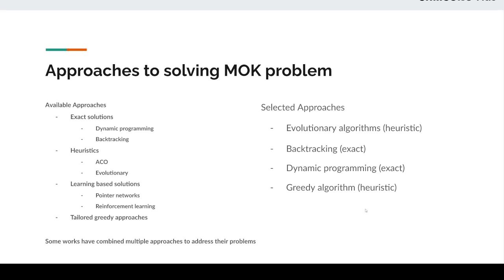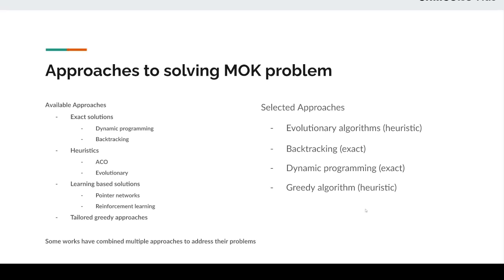Solving a multi-objective knapsack problem is not a new challenge. There are multiple algorithms which can be used to efficiently solve the same, in spite of the problem being NP-hard. These algorithms can be classified into four categories: exact solutions, heuristics, learning-based solutions, and tailored greedy approaches. Common exact solutions are dynamic programming and backtracking.